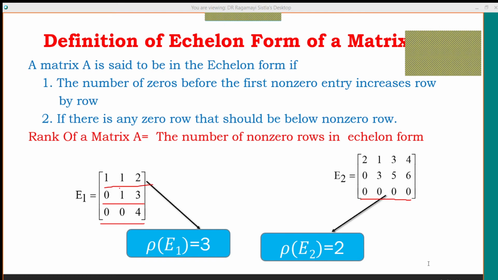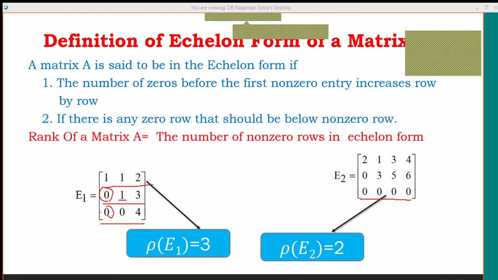If all are non-zero rows, then we must arrange the rows in such a way that a non-zero row having a single zero comes first, next a non-zero row having two zeros. That means we must arrange them in increasing order of the number of zeros present before the first non-zero entry.